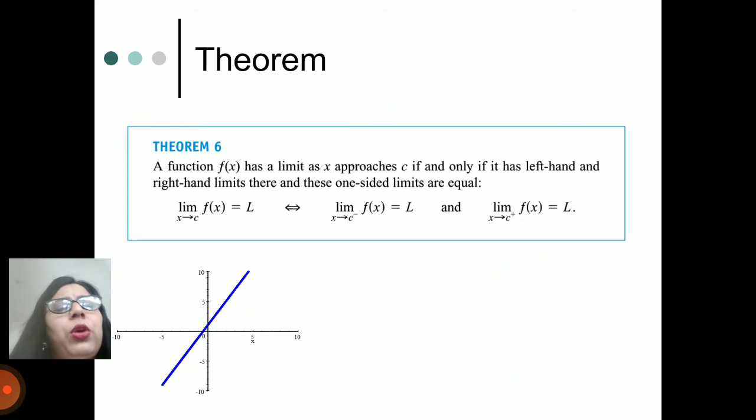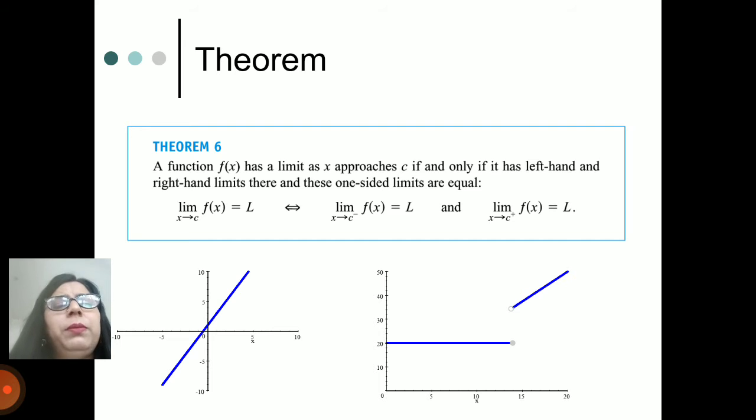Now we have to talk about a theorem. The theorem is: a function f(x) has a limit as x approaches c if and only if it has a left hand limit and a right hand limit, both. Both the one sided limits exist and are equal, then we can say the function has a limit.